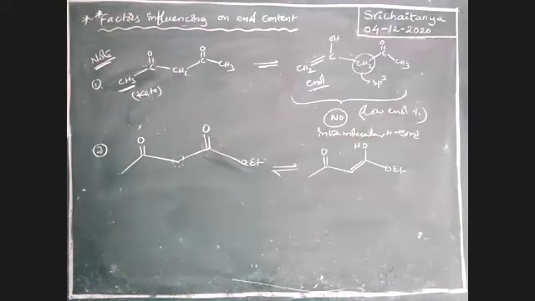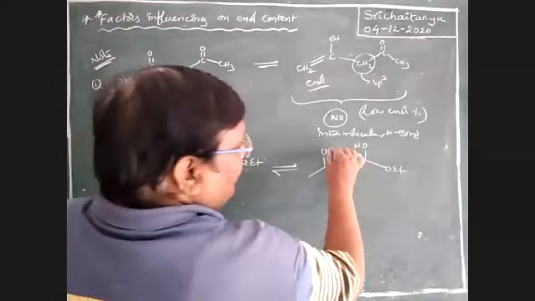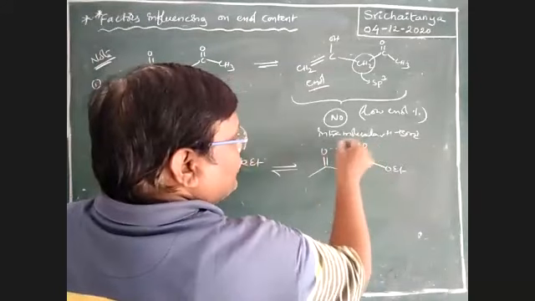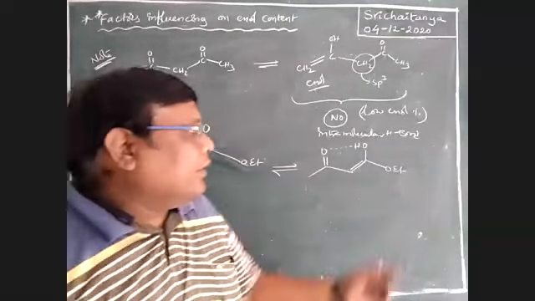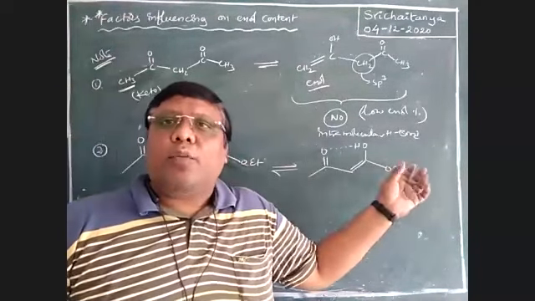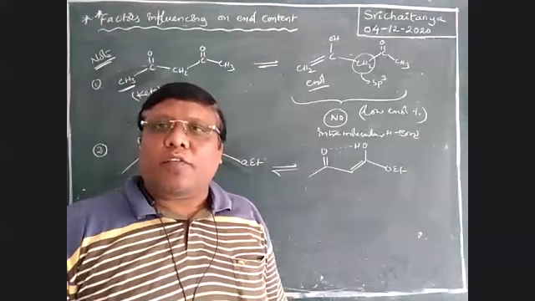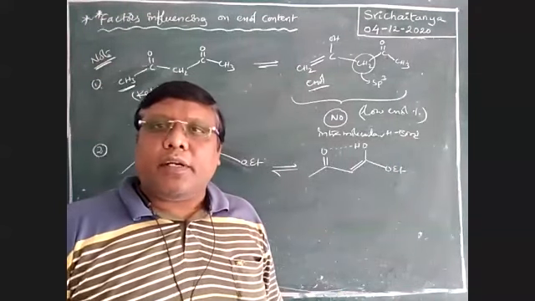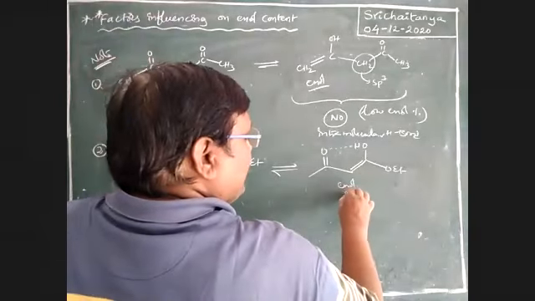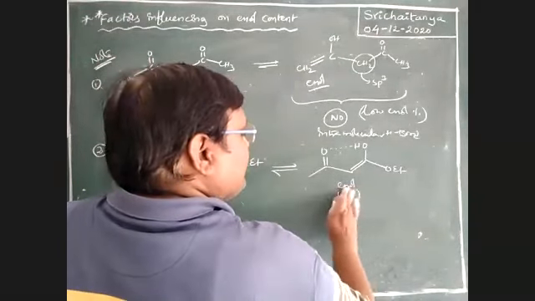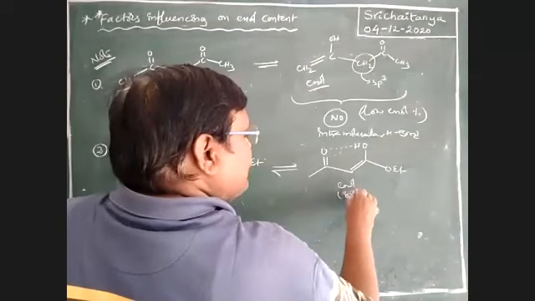As usual, intramolecular hydrogen bonding is possible. Even though intramolecular hydrogen bonding is there, the ester group is a highly electron withdrawing group, so the enol is very unstable. Therefore, here the enol percentage is just 8%.